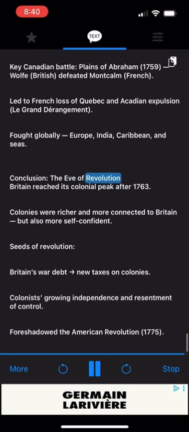Conclusion: the eve of revolution. Britain reached its colonial peak after 1763. Colonies were richer and more connected to Britain, but also more self-confident. Seeds of revolution: Britain's war debt, new taxes on colonies, colonists' growing independence and resentment of control, foreshadowed the American Revolution. 1775,